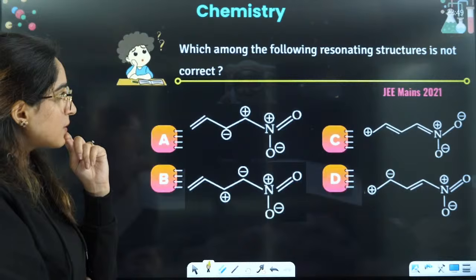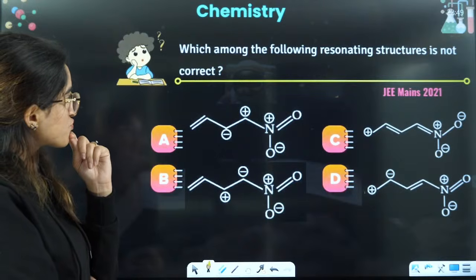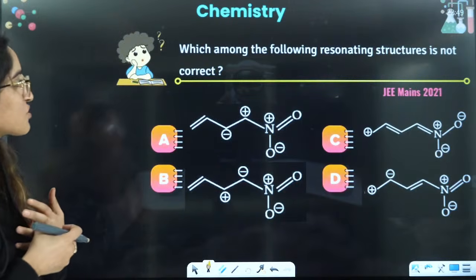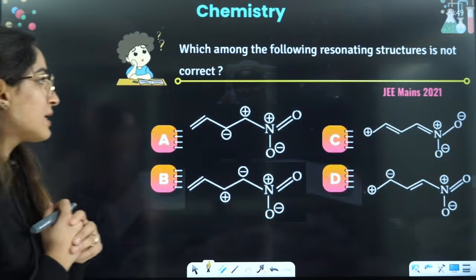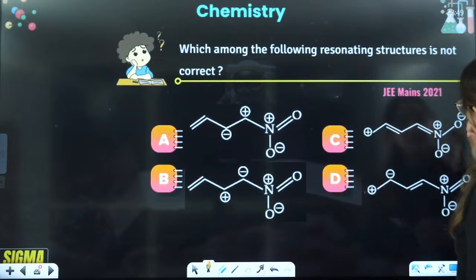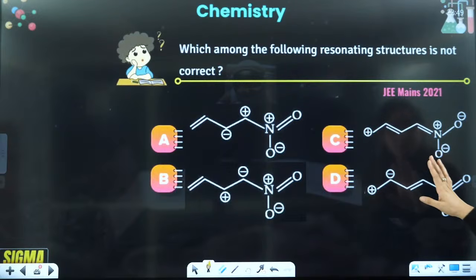Here if you see, I can see one thing, which of the following resonating structures is not correct. You can see one thing over here, that in this case you have positive, negative, and then here also you have negative, right? And on this nitrogen you already have 4 bonds, that is why it has positive.